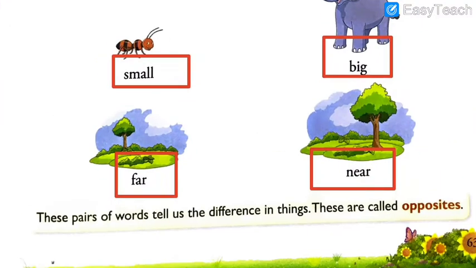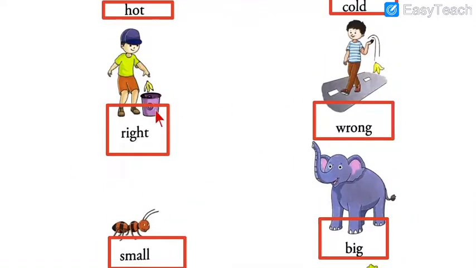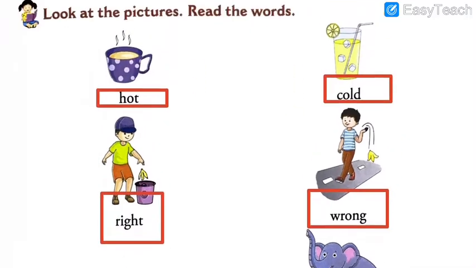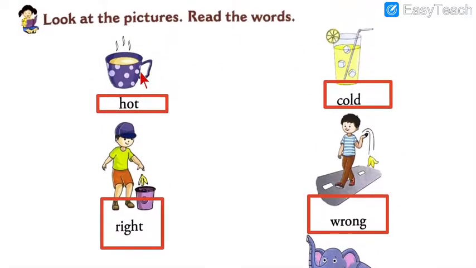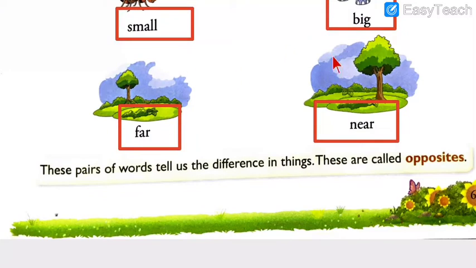If you compare the trees, what is the difference? This is far and this is near. If you compare the size of these two, what is different? This is small and this is big. If you compare the activity, this is a right activity, this is a wrong activity. Again, if you compare these two kinds of liquids, tea is hot, juice is cold. So this shows the difference between the two things.